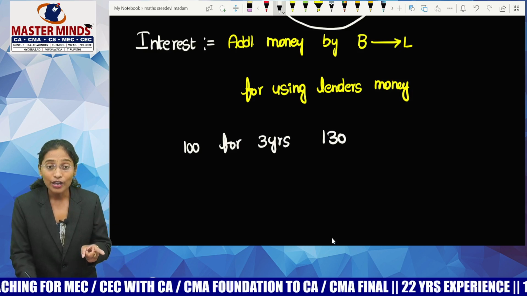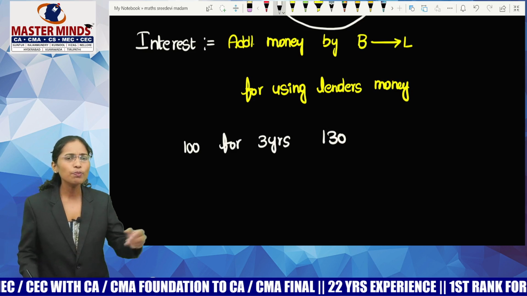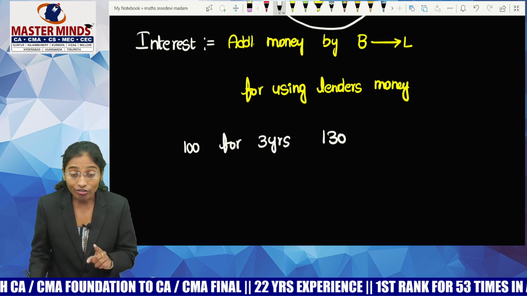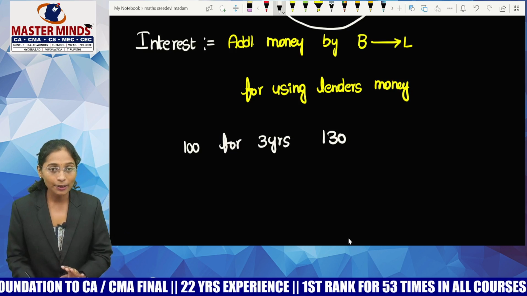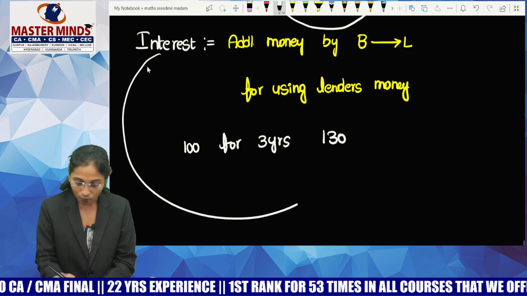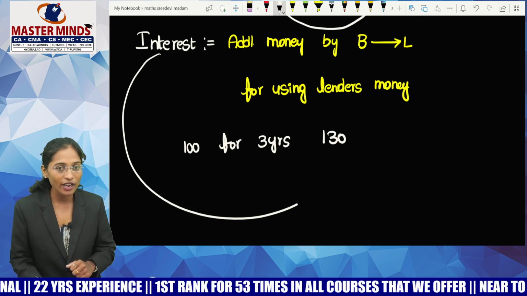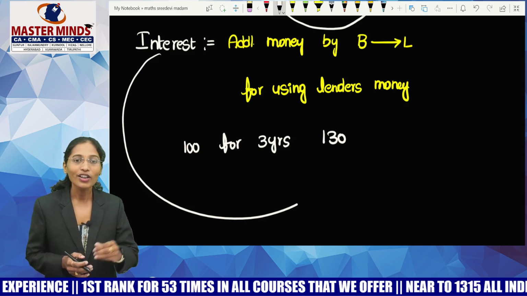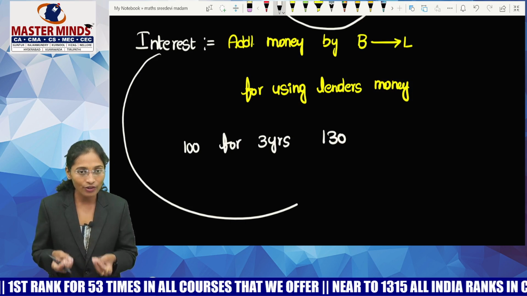Guys, try to understand: the money that was repaid, or is going to be repaid, should be more than the money that you borrowed, no? In a 3-year period, he gave 30 rupees extra, right? That extra money is said to be interest. Why is the borrower paying this extra money? Because he is using the lender's money, no? Suppose he uses some property of a person, he will pay rent to them, no? Like that, this is also our asset, no? 100 rupees is the value of worth that we have.